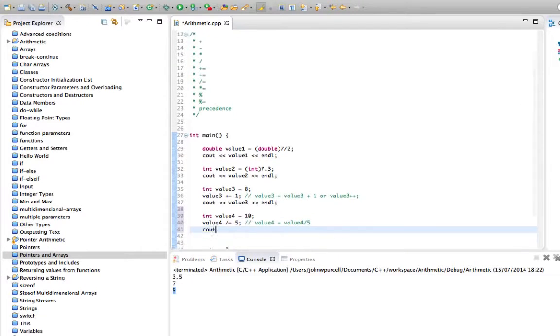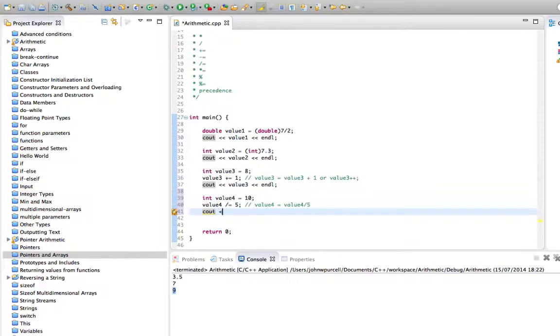So these divide equals, multiply equals, plus equals, minus equals, they're the same as these kinds of expressions. They just avoid you having to repeat the variable. So we're doing the division, value4 divided by 5, and then assigning it to value4. That is often quite handy, just because it's a bit quicker to type. So let's just run this, and we'll see that it's going to be equal to 2.